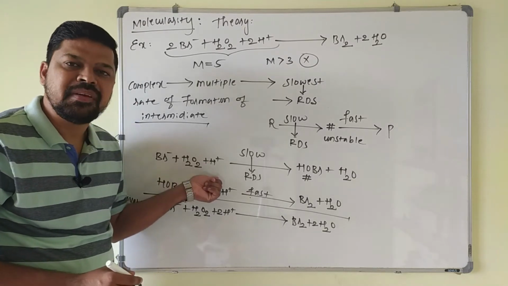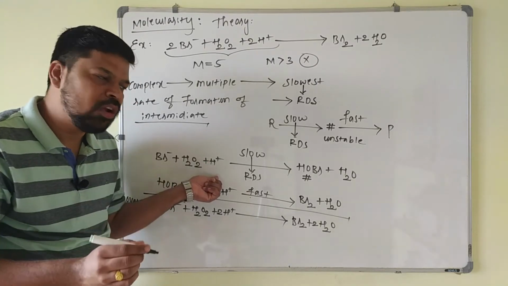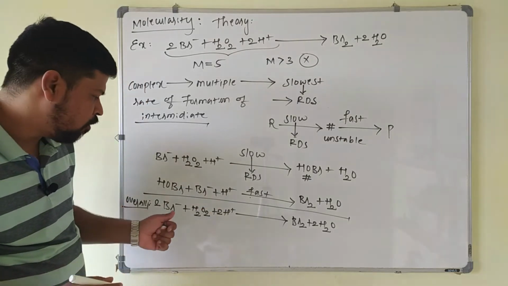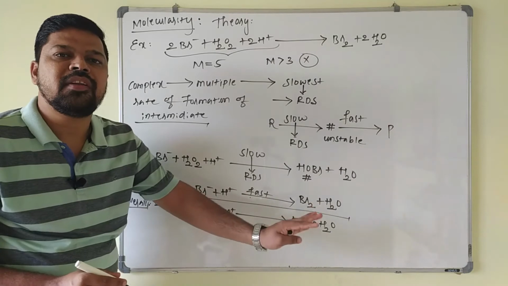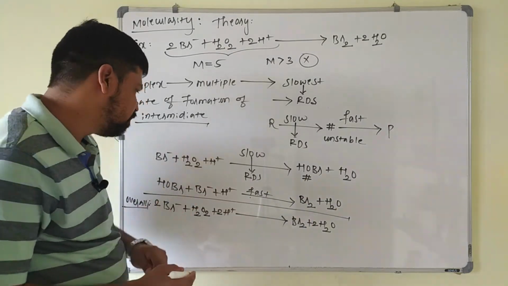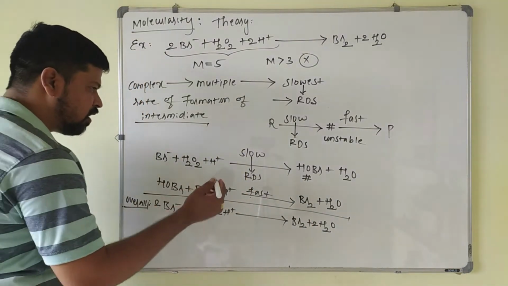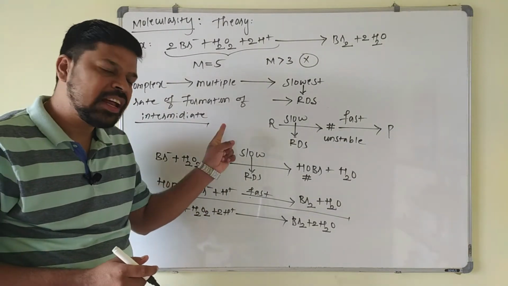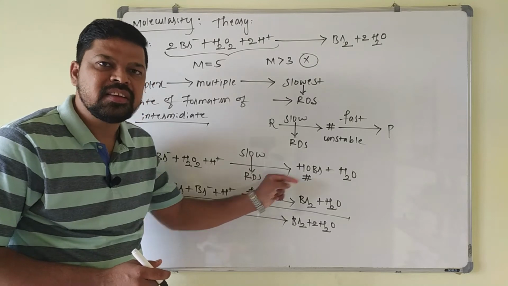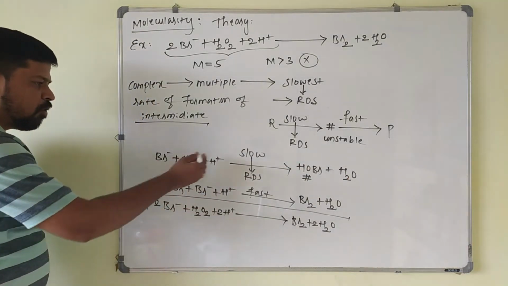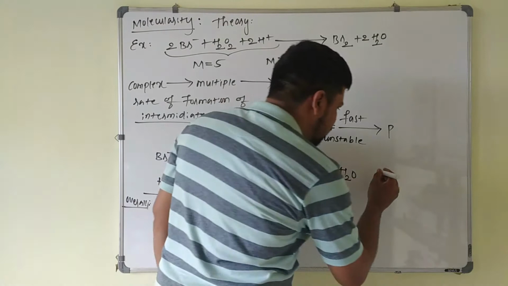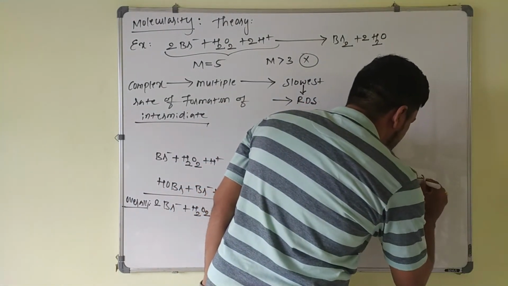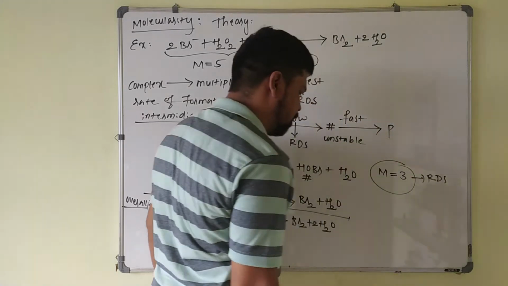This is again a single step here. That's why molecularity is applicable only for a single step. For an overall step, it is not applicable. For an overall complex reaction, molecularity has no meaning. Now, another sentence we can quote here: the number of reacting species that are involved in the RDS of the reaction is the molecularity. So for this complex reaction, what is the molecularity here? Molecularity is 3 for the rate determining step.